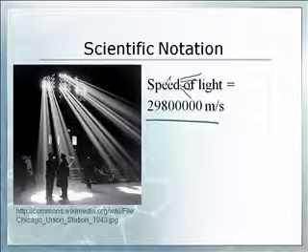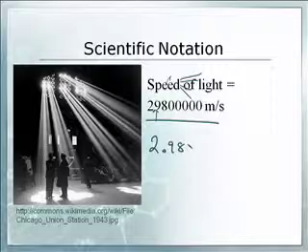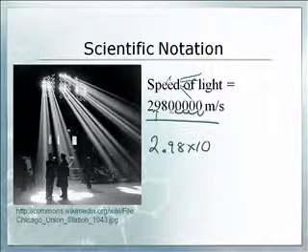It's too big. I don't like big numbers. So the decimal goes between the 2 and the 9. So 2.98 times... and then we count how many places it went. 1, 2, 3, 4, 5, 6, 7. That'd be 7.